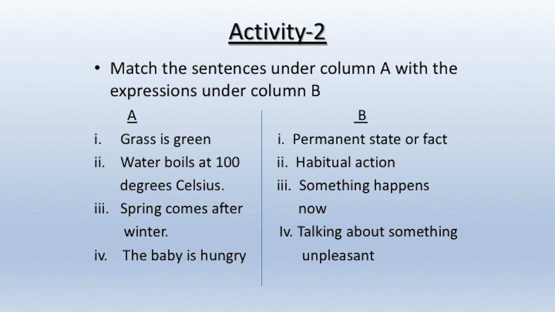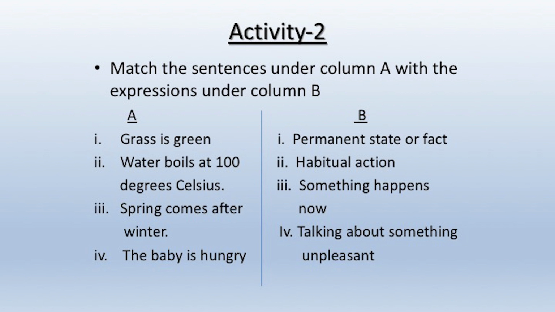And there is an activity: match the sentences under column A with the expressions under column B. We have studied the contexts in which the simple present form is used, and this is based on those contexts.